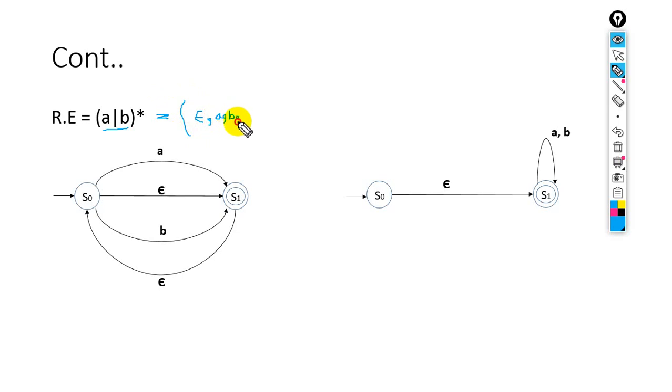Then double A or double B, then triple A, triple B and up to so on. Then single A B, single B A, then double A B, double B A. Up to so on. Okay.